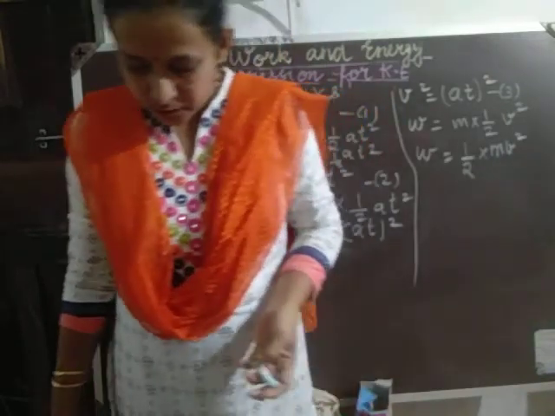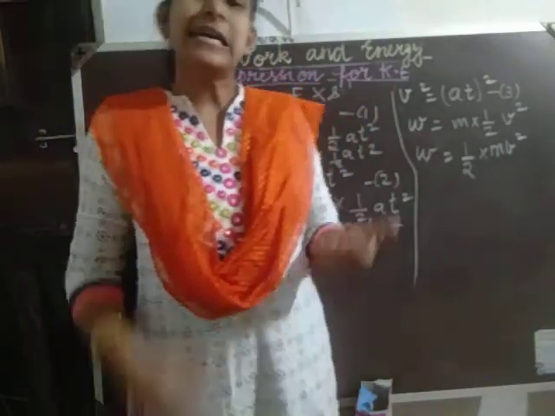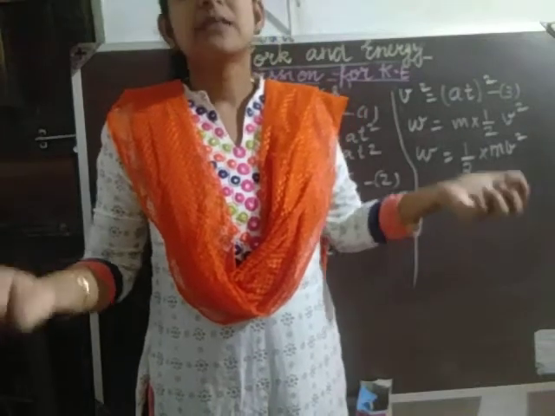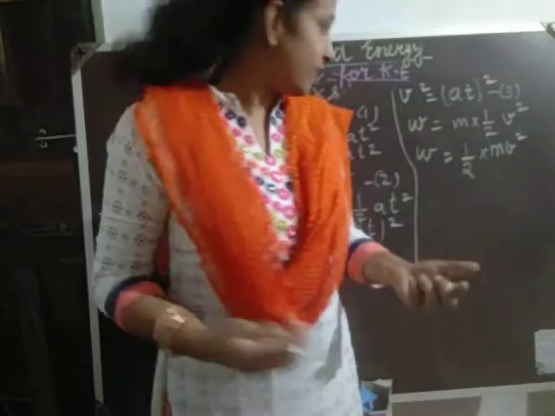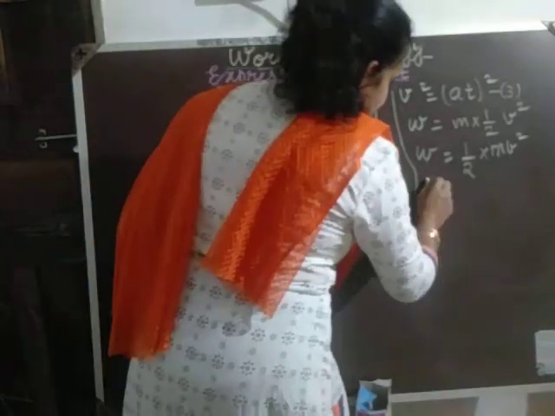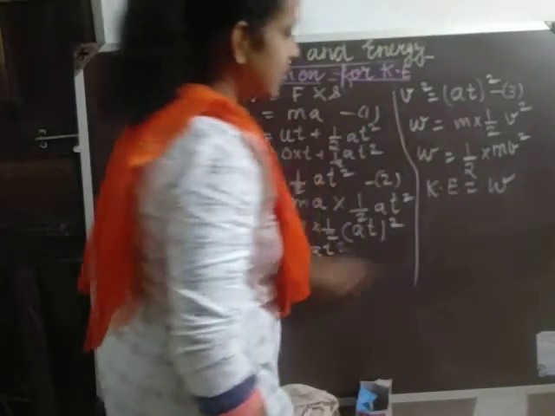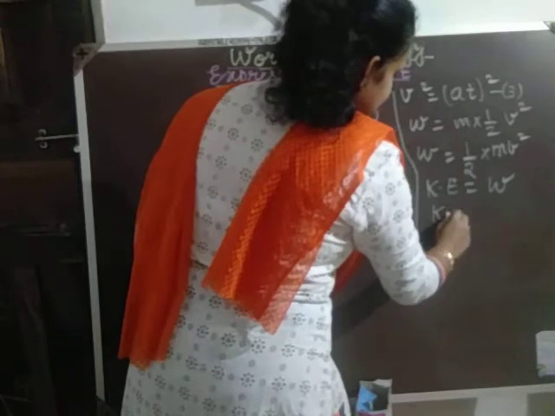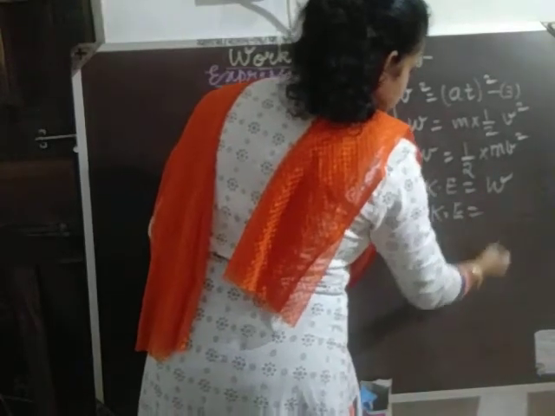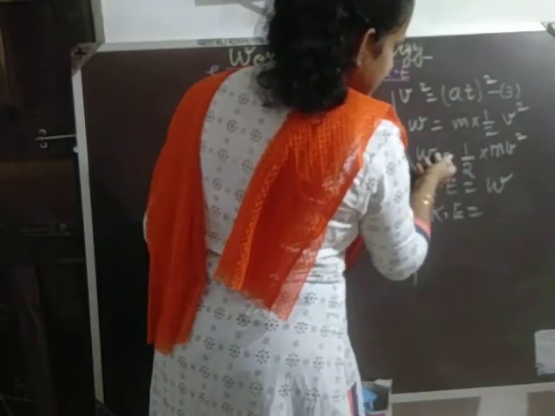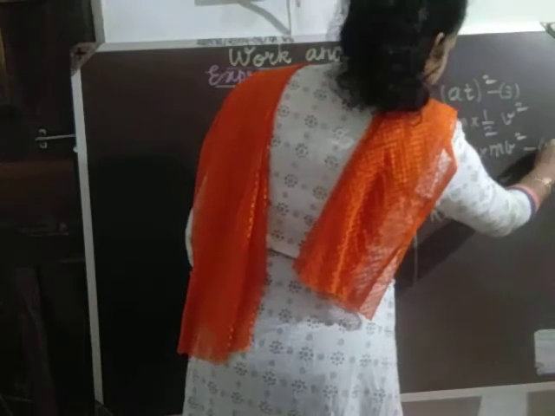If you remember, the kinetic energy gained by an object is nothing but the work done. Therefore, kinetic energy is equal to work done, and we have found that W is equal to half mv square. Let this be equation number 4.